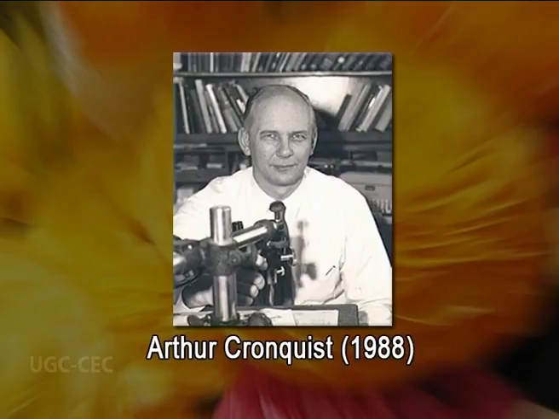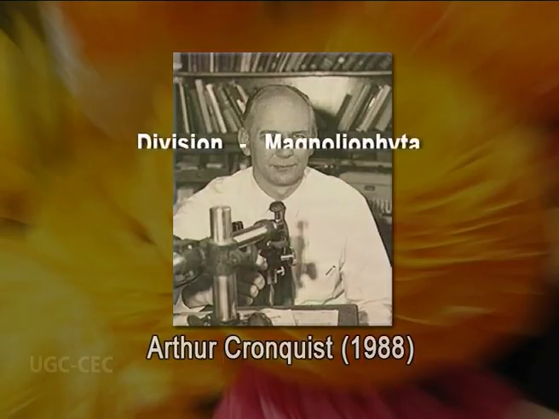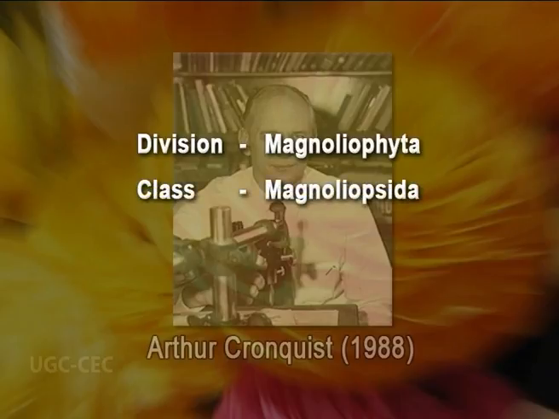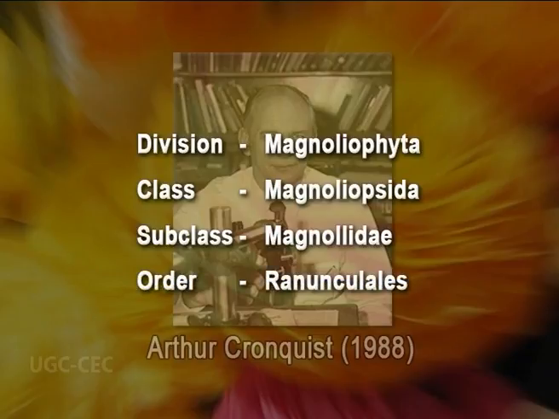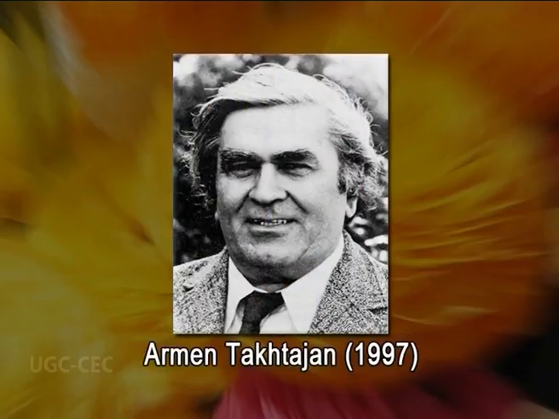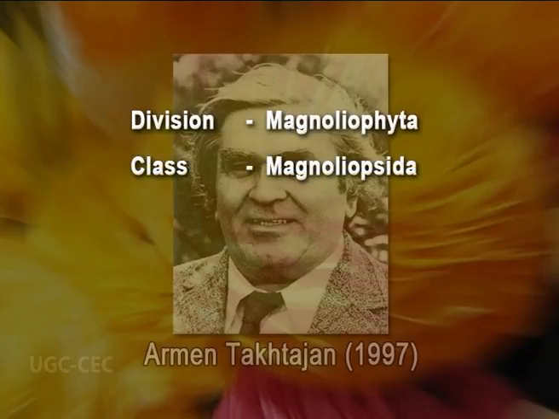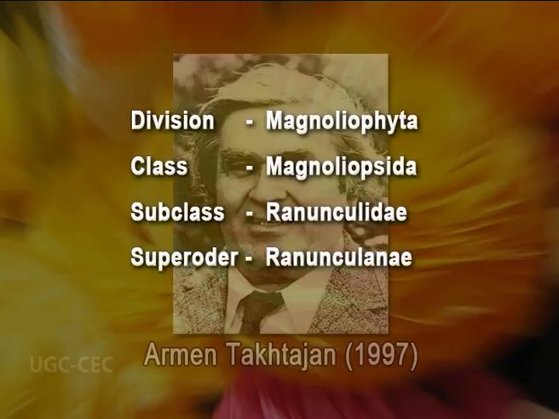Now, the classification of Arthur Cronquist, who was an American taxonomist working at the New York Botanical Garden: he classified Ranunculaceae under the division Magnoliophyta, class Magnoliopsida, subclass Magnolidae, and the order Ranunculales. Armand Takhtajan, the famous Russian taxonomist, classified it under the division again Magnoliophyta, class Magnoliopsida, subclass Ranunculidae, superorder Ranunculanae, order Ranunculales.